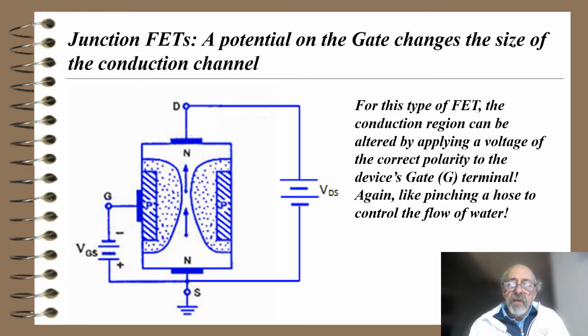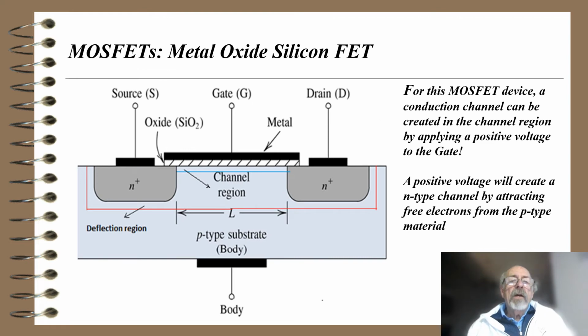So what is electronics again? It's the control of the flow of electrons. So this device can control the flow of electrons. This is a MOSFET, or metal oxide silicon field effect transistor, and you see a source on the left and a drain on the right, and there's a gate, and the gate is insulated by silicon dioxide, which means it's basically glass.